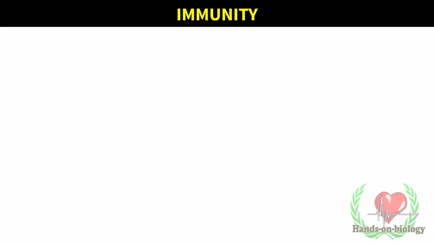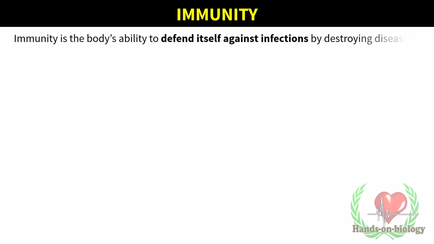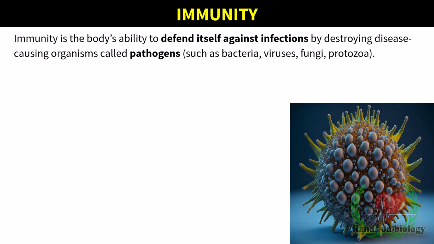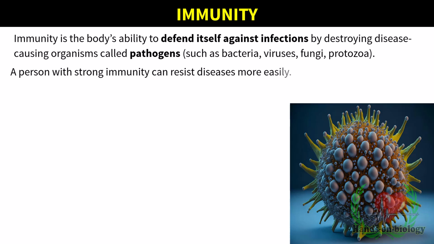Meaning of immunity. Immunity is the body's ability to defend itself against infections by destroying disease-causing organisms called pathogens, such as bacteria, viruses, fungi, protozoa. A person with strong immunity can resist diseases more easily. Imagine your body as a fortress, always ready to battle invading enemies. These enemies are called pathogens.